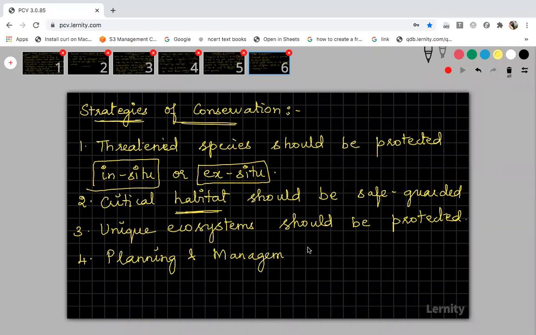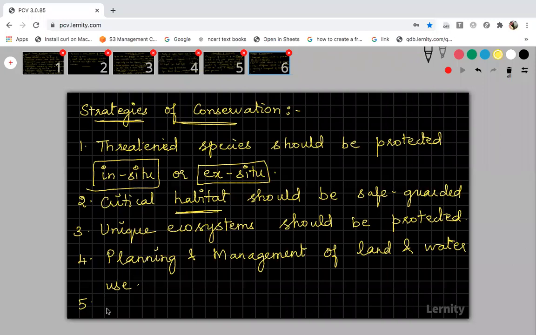That is called proper planning and management of land and water use. Land and water use should be properly planned and managed, because many species are dependent on these land and water habitats.